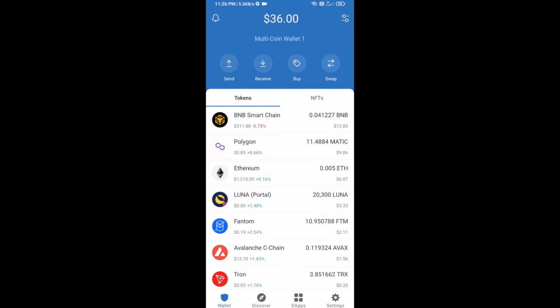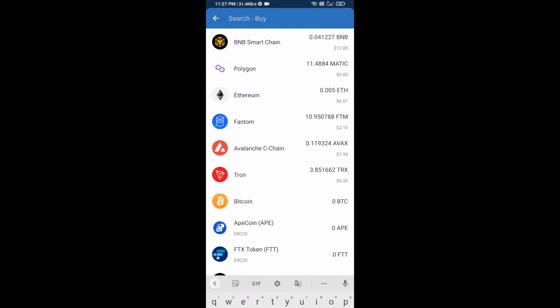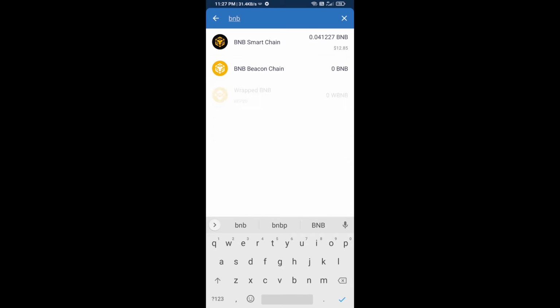Hello guys, today I am going to tell you how to buy SafuuGO token on Trust Wallet using PancakeSwap exchange. Firstly, you will buy BNB Smart Chain. Click on the buy button and here you will search BNB. Then open BNB Smart Chain.